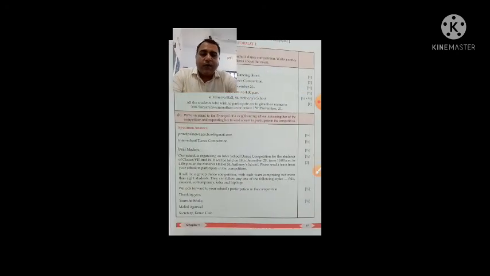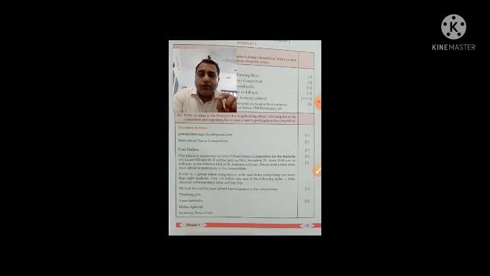Now on page number 17, one email is already solved and given. So let us discuss that first. It will be very easy for you to understand how you have to write an email in your copy. Whichever topic is given, on that you can write an email following this rule or this format. So the question given is B part. You can see, write an email to the principal of a neighboring school informing her of the competition and requesting her to send a team to participate in the competition.